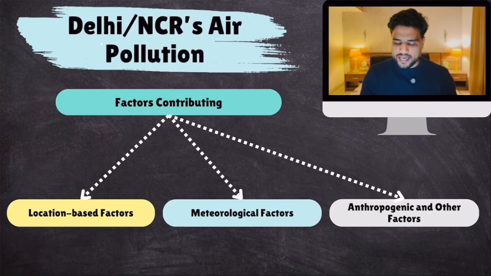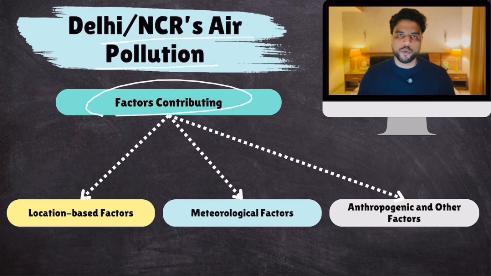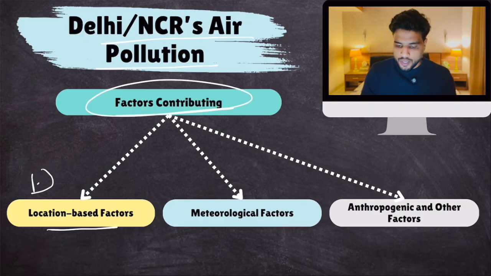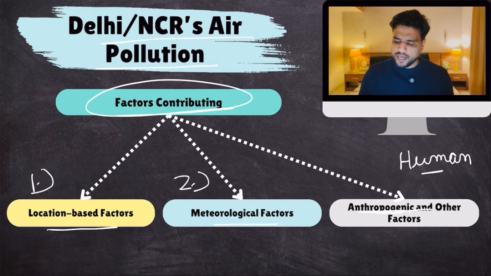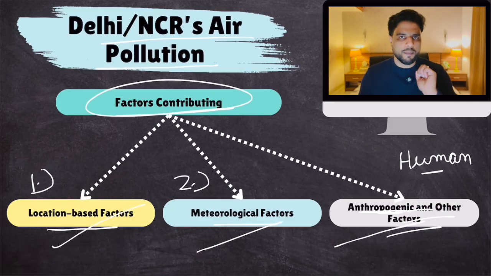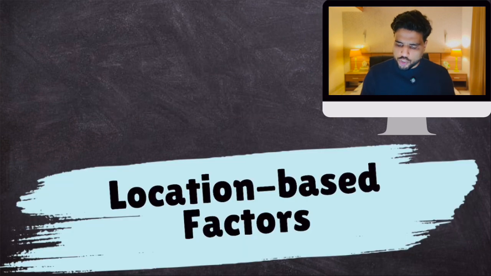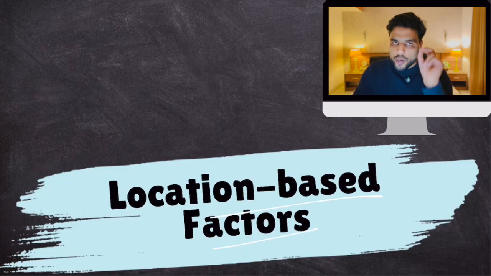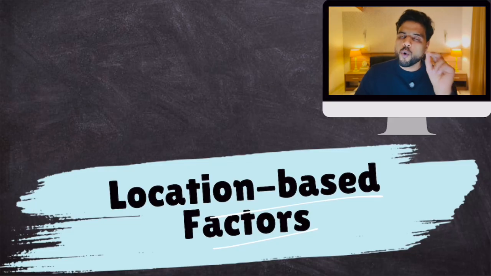So, let's talk about those reasons. Delhi NCR's air pollution: the factors contributing. All the reasons behind Delhi's air pollution can be divided into 3 categories: location-based factors, meteorological factors, meaning weather and climate-based factors, and anthropogenic and other factors. Anthropogenic means human-caused. We'll take a look at each category one by one. First, location-based factors. The location of the Delhi NCR region is vulnerable to more air pollution.